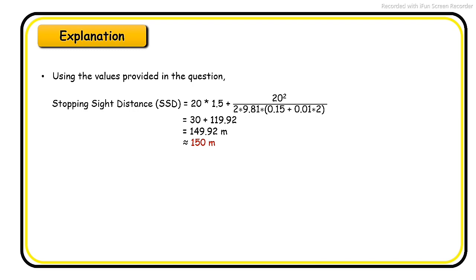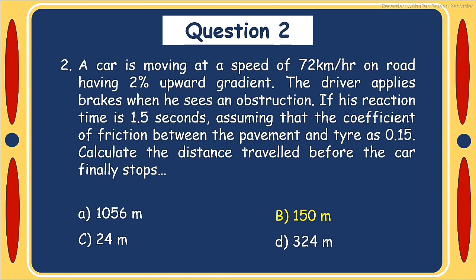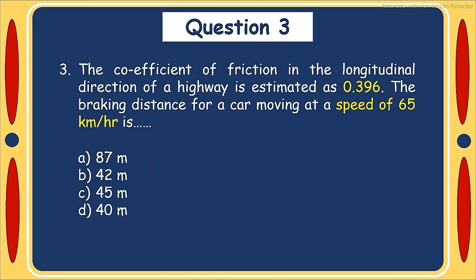Using the values provided in the question, stopping sight distance is 149.92 meter. The nearest answer is 150 meter. Hence, the distance travelled before the car finally stops is 150 meter. So, the answer of question number 2 is option B, 150 meter.